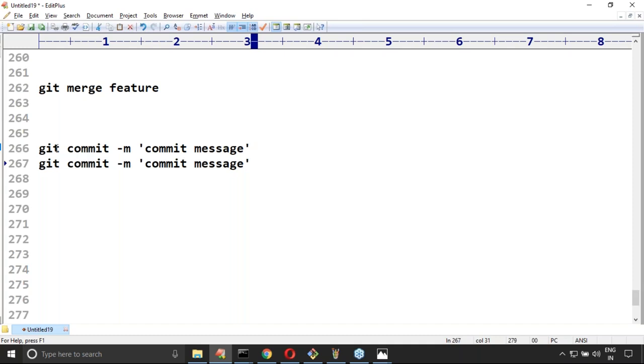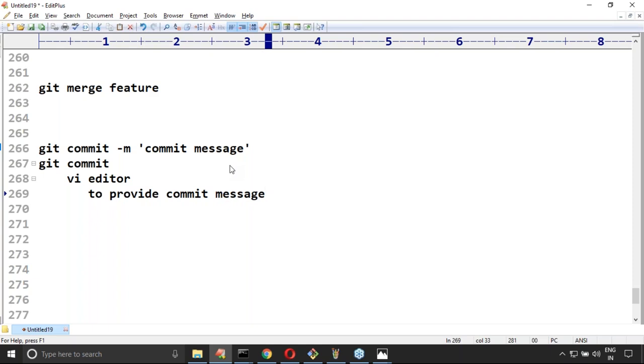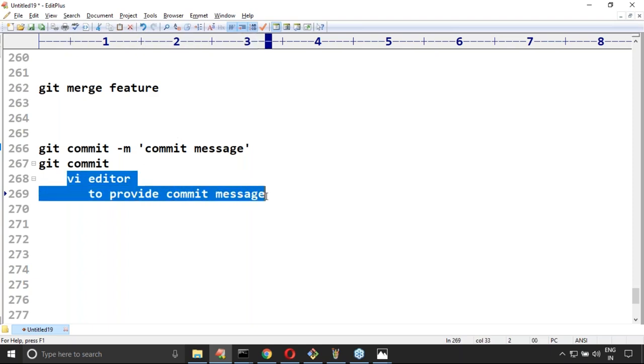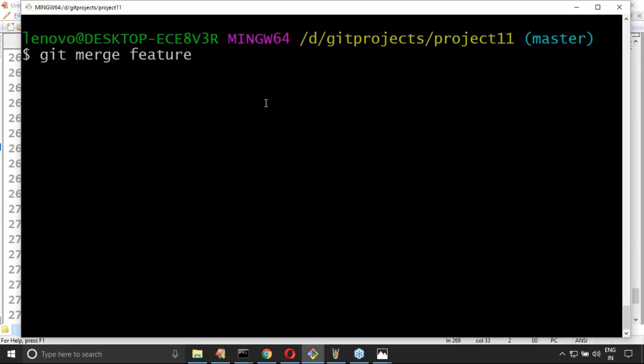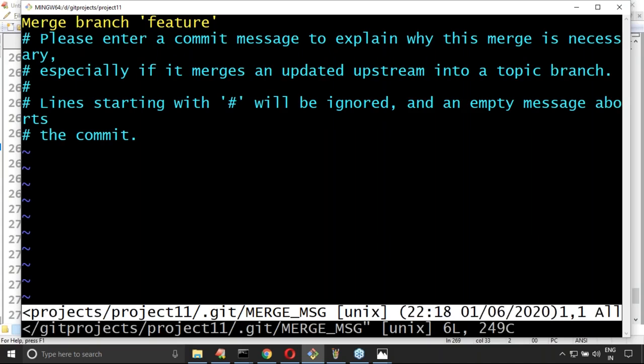Suppose we are not providing -m, what will happen? Have you remembered? Somewhere earlier we covered this. If I'm not providing the commit -m option, immediately it will open an editor and prompt to provide a commit message. Correct, right? Now here what will happen? git merge feature. Now observe. Have you observed, right?